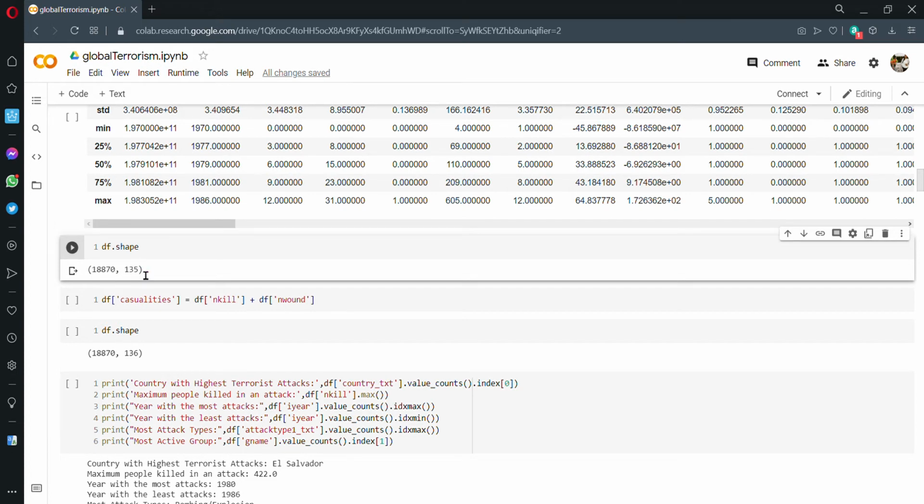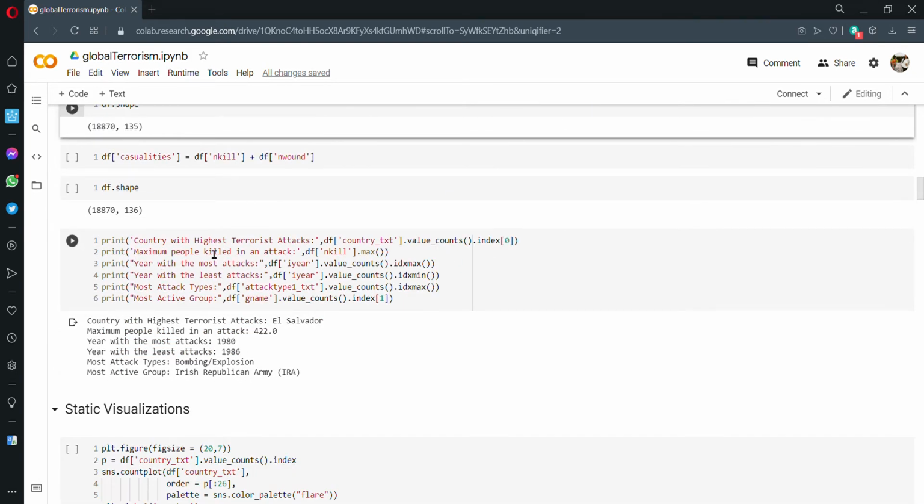Now I felt the need to add another column called casualties, because the number of kills and number of wounded people in an attack were in two separate columns. So I grouped them into one. As you can see, the shape before was 135 columns, and after adding the casualties, we have 136 columns.